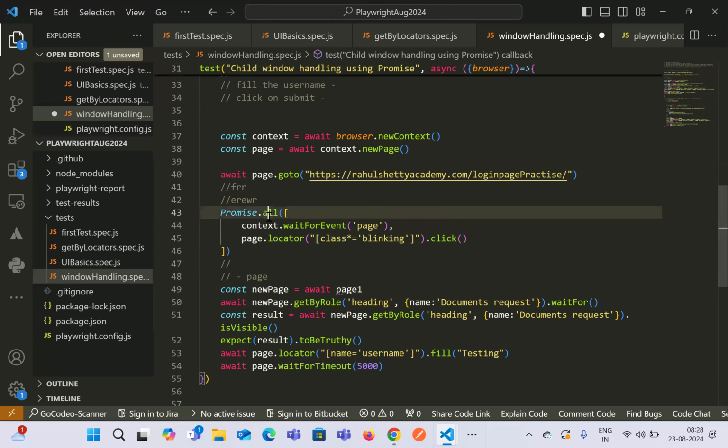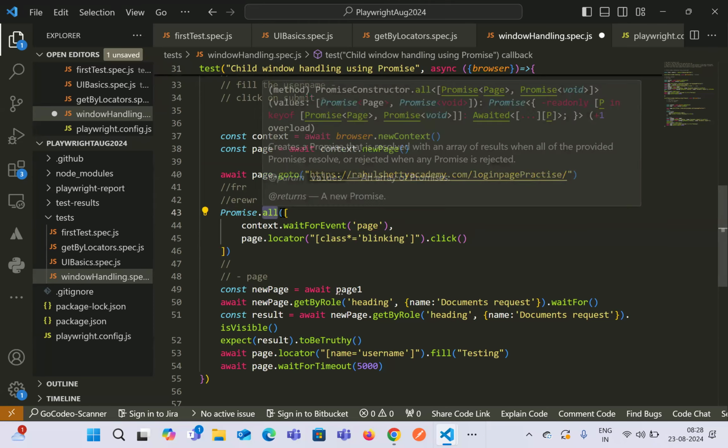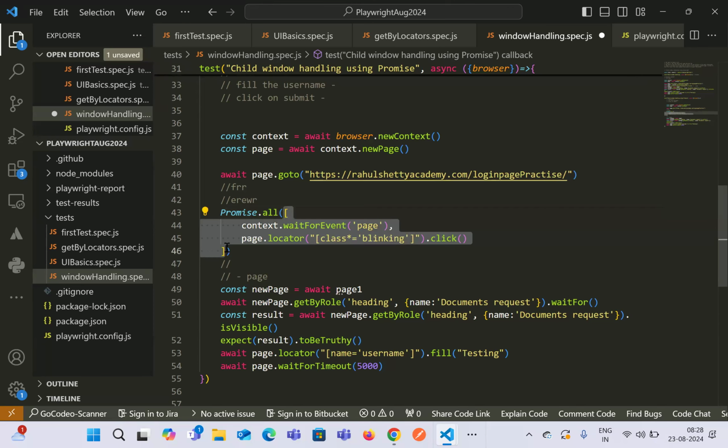So Promise.all takes an array of steps, whatever steps you want to execute in parallel, and you write them inside this array. It will return a successful message only if all the steps have been successfully executed, or it will return a failure if any one of the steps fails to execute.